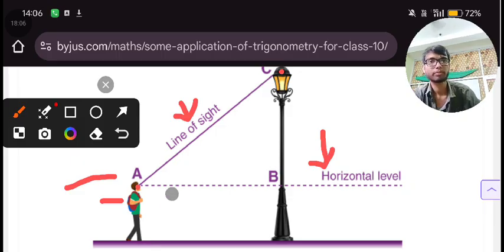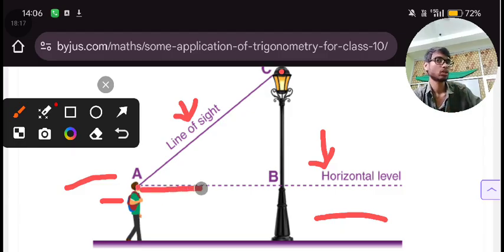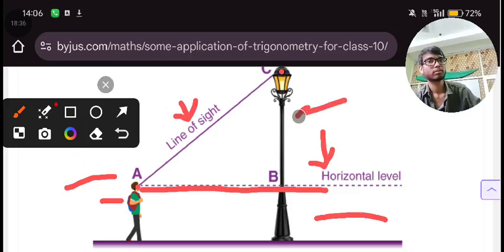Look over here. It will look like that. From the eye, this will be known as the horizontal level. I am not saying horizontal line. From the eye, we will draw a line which will start from the eye of the observer, and it will go till the end. This is just an imaginary line. This is the object, and this is the ground level.